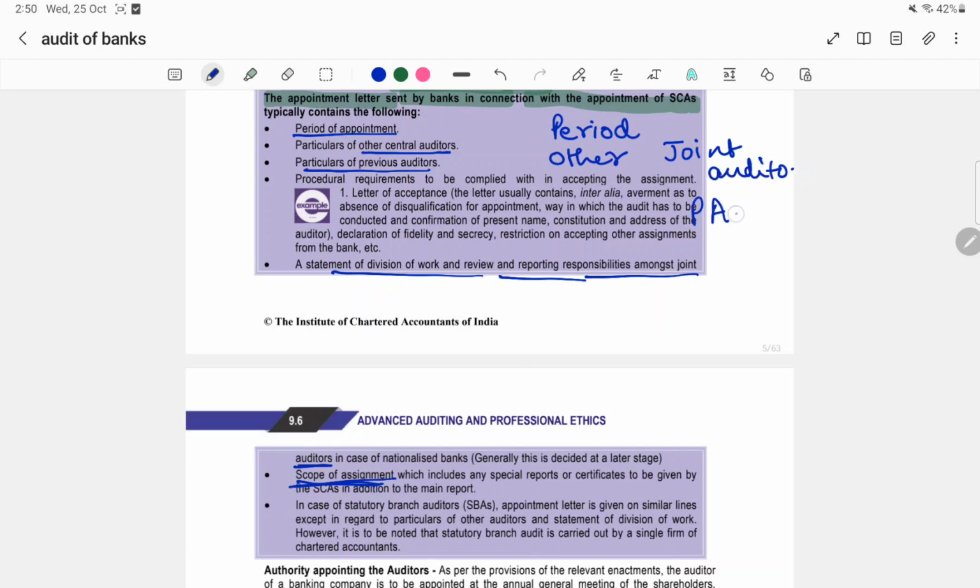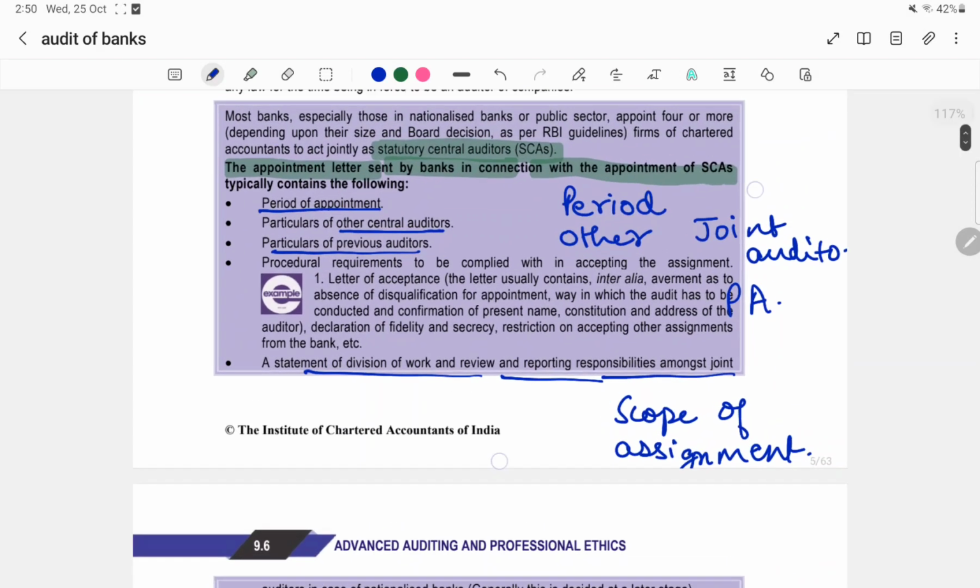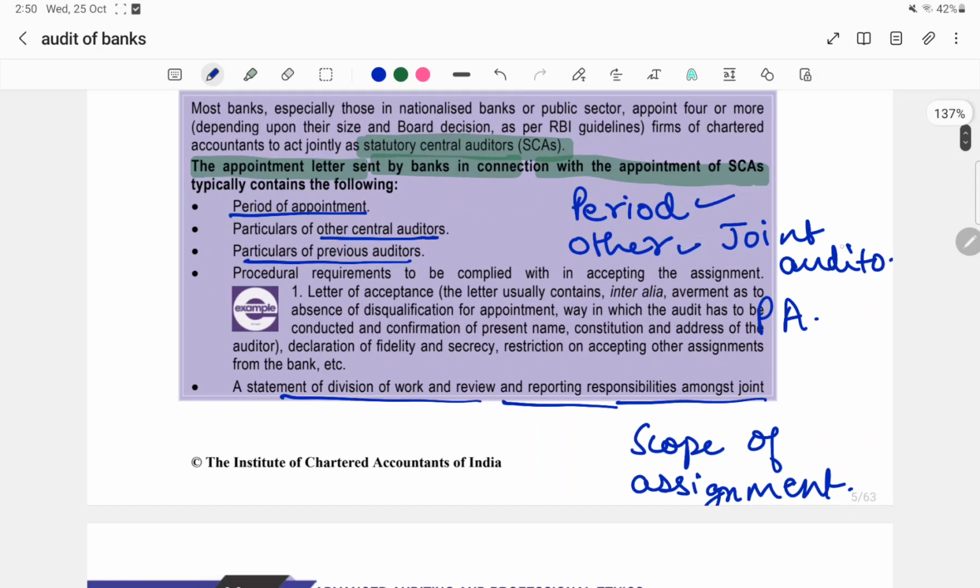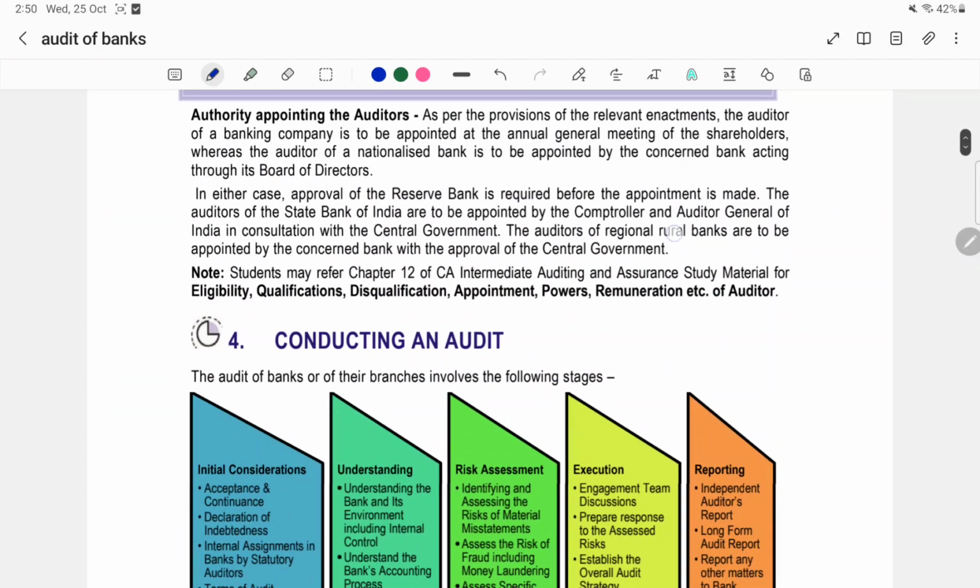This is also easy to recall. If we revise: period, other auditors, previous auditors, joint auditors, and scope of assignment.